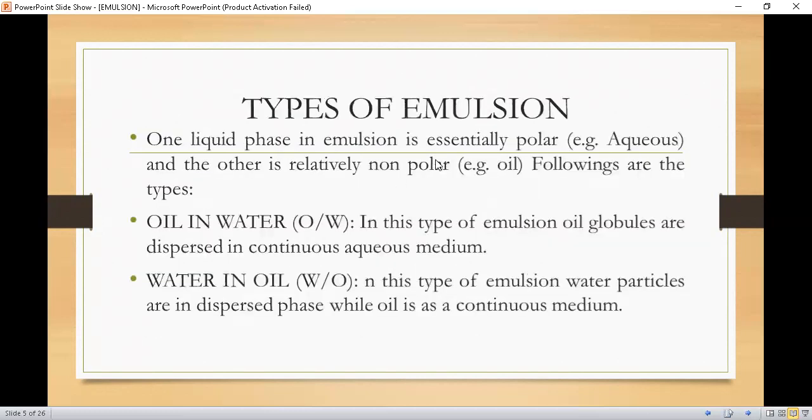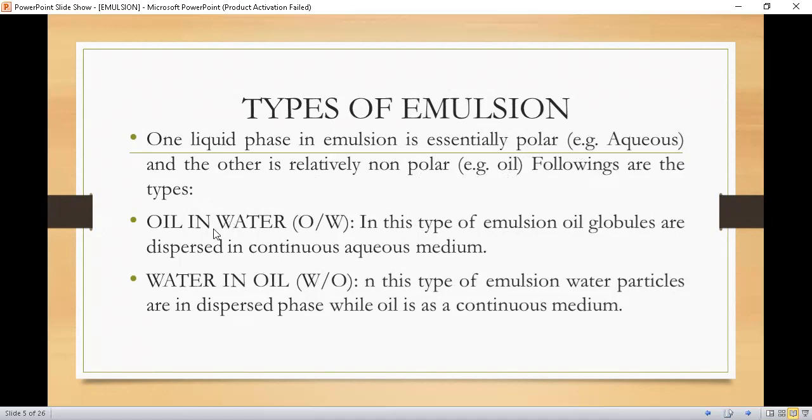Students, now let's see what the types of emulsion are. Emulsions are basically of the following types. One liquid phase in an emulsion is essentially polar, means one phase must be polar and the other phase is relatively non-polar, like aqueous and oil. Aqueous is polar and oil is non-polar. On the basis of these, emulsions are of the following types.